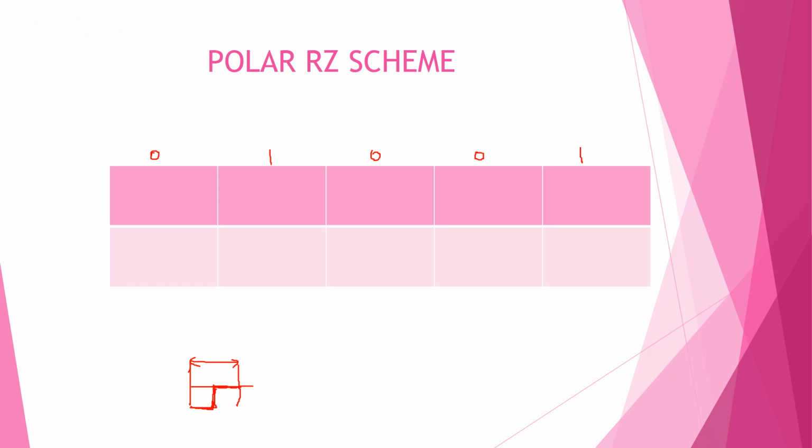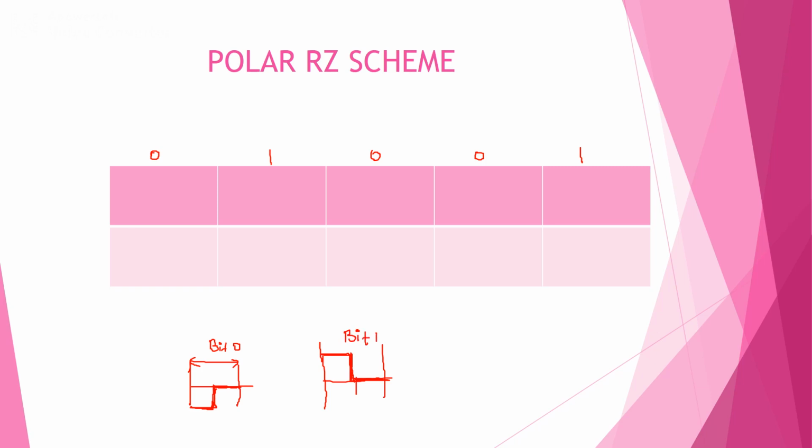Similarly, if the pattern is bit 1, there is a transition at the center, from here to here. This is bit 1.